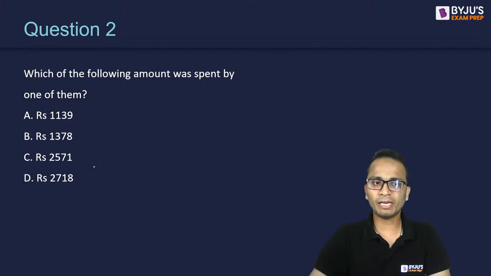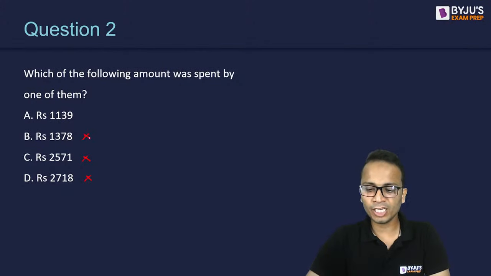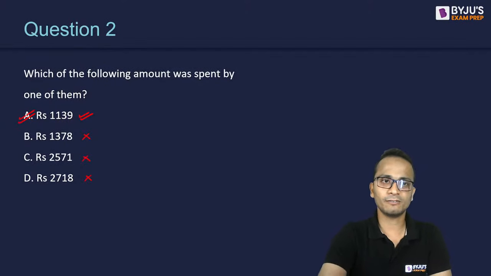Now checking them one by one. Starting with option D, 2718. No, it was not spent by anyone. 2571, 2517 was present, but 2571 is not present. 1378 is again not present, and yes, 1139 is present. That was spent by Chelamma. So option A will be the correct answer.